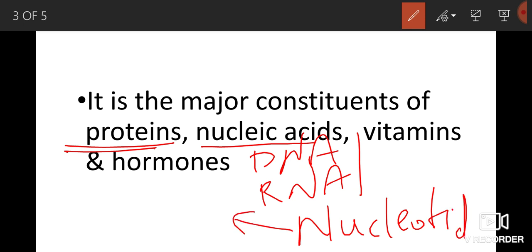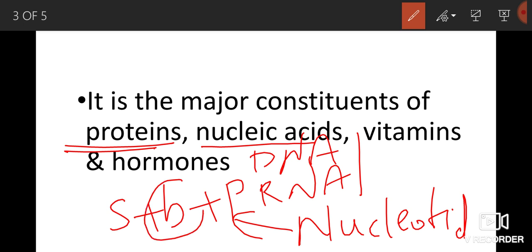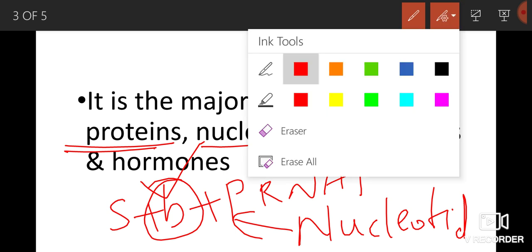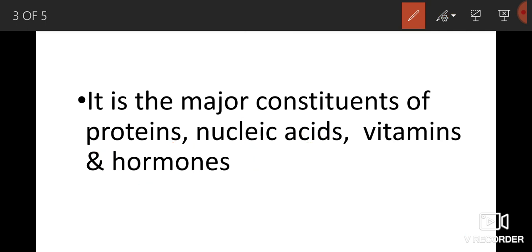Nucleotides are a group of sugar, nitrogen base and phosphate. The nitrogen bases require nitrogen. So nitrogen is a major constituent of proteins, nucleic acids and also vitamins and hormones.